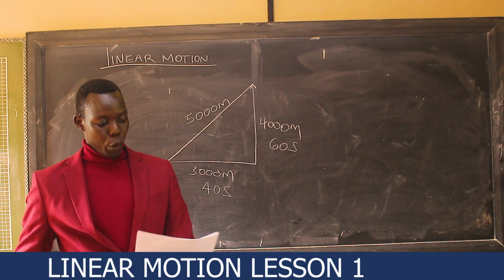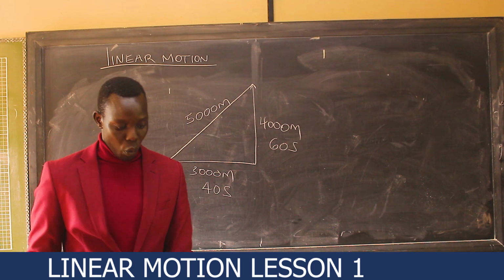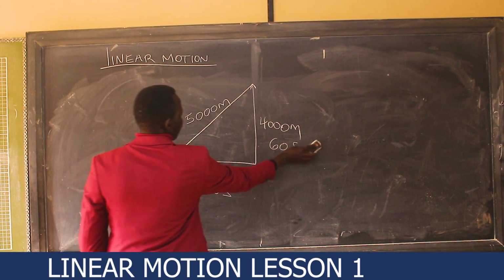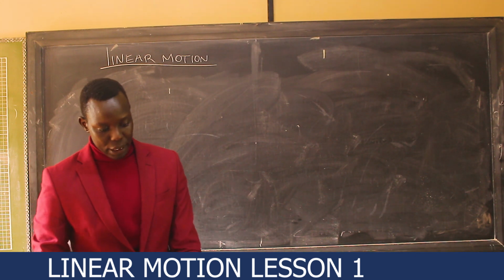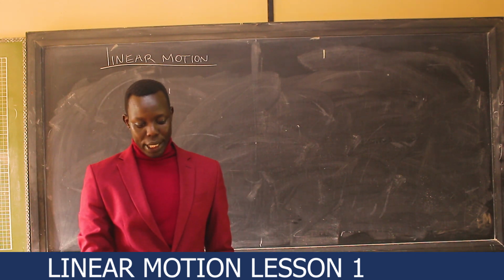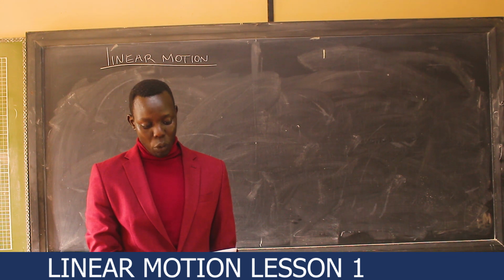Then the last question for today is this one. You write it, then we do it together. A body moves 30 meters due east in 2 seconds. I will have to do it so that we can read together. It says a body moves 30 meters due east in 2 seconds. Then 40 meters due north in 4 seconds.